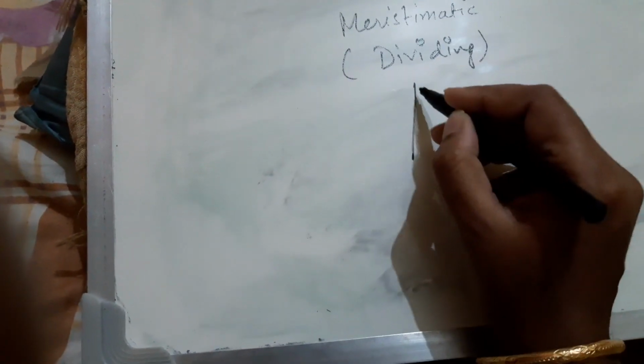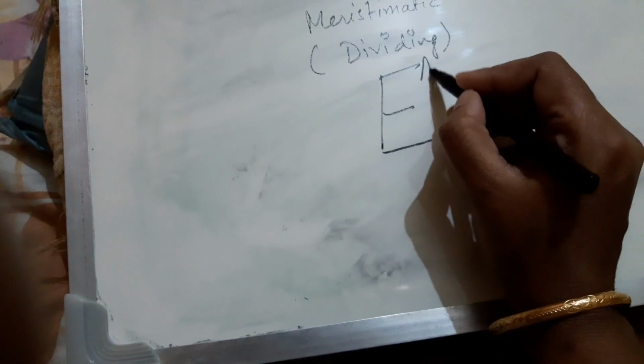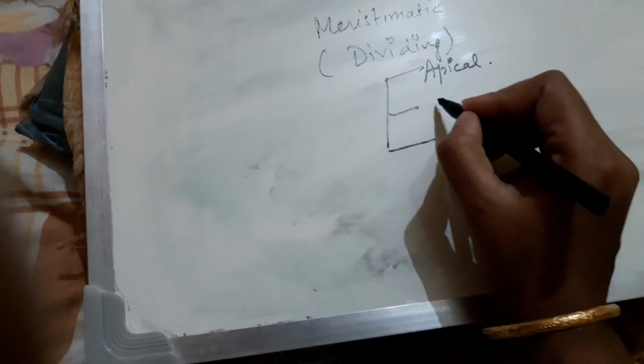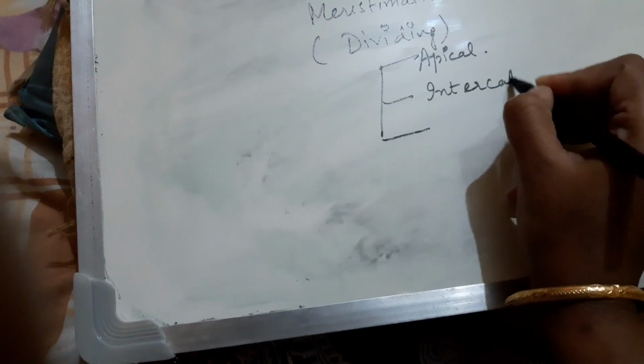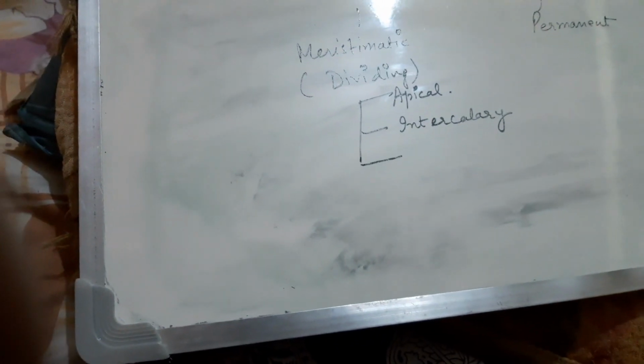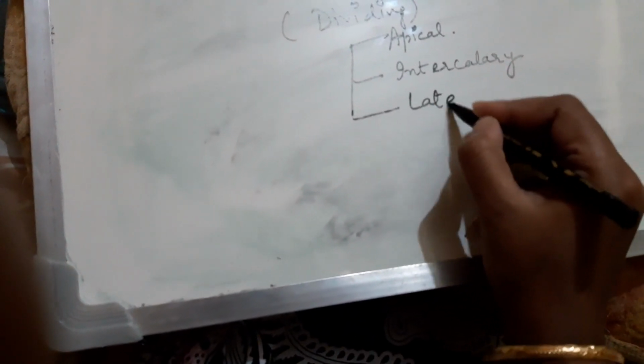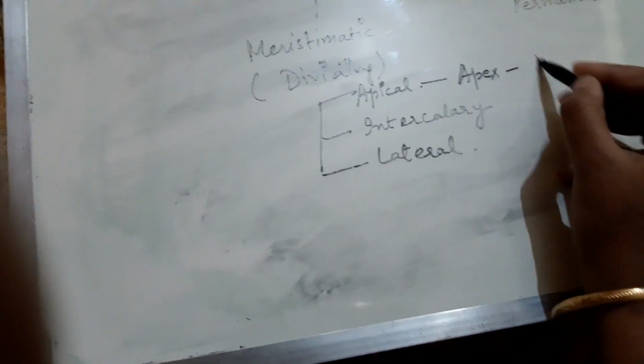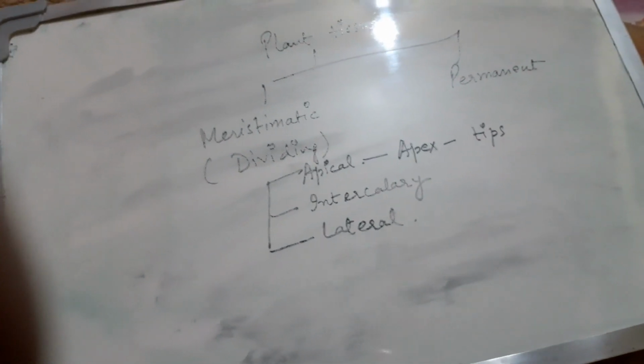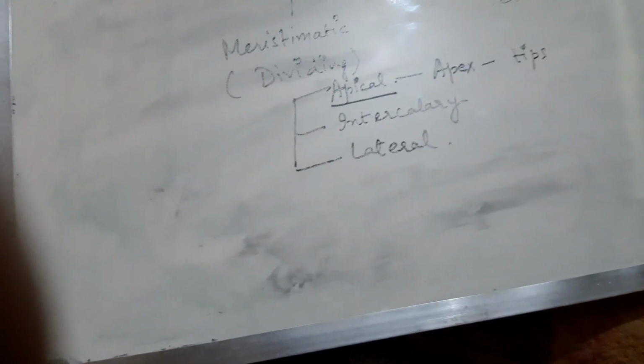This meristematic tissue can be divided into three: apical, intercalary, and lateral. So first we talk about the apical. Apical means apex. Apex means tips. So this meristematic tissue is exactly found at the tips. It could be the tip of a root, tip of a stem, tip of a leaf. Whichever part is growing, we have apical meristematic tissue.